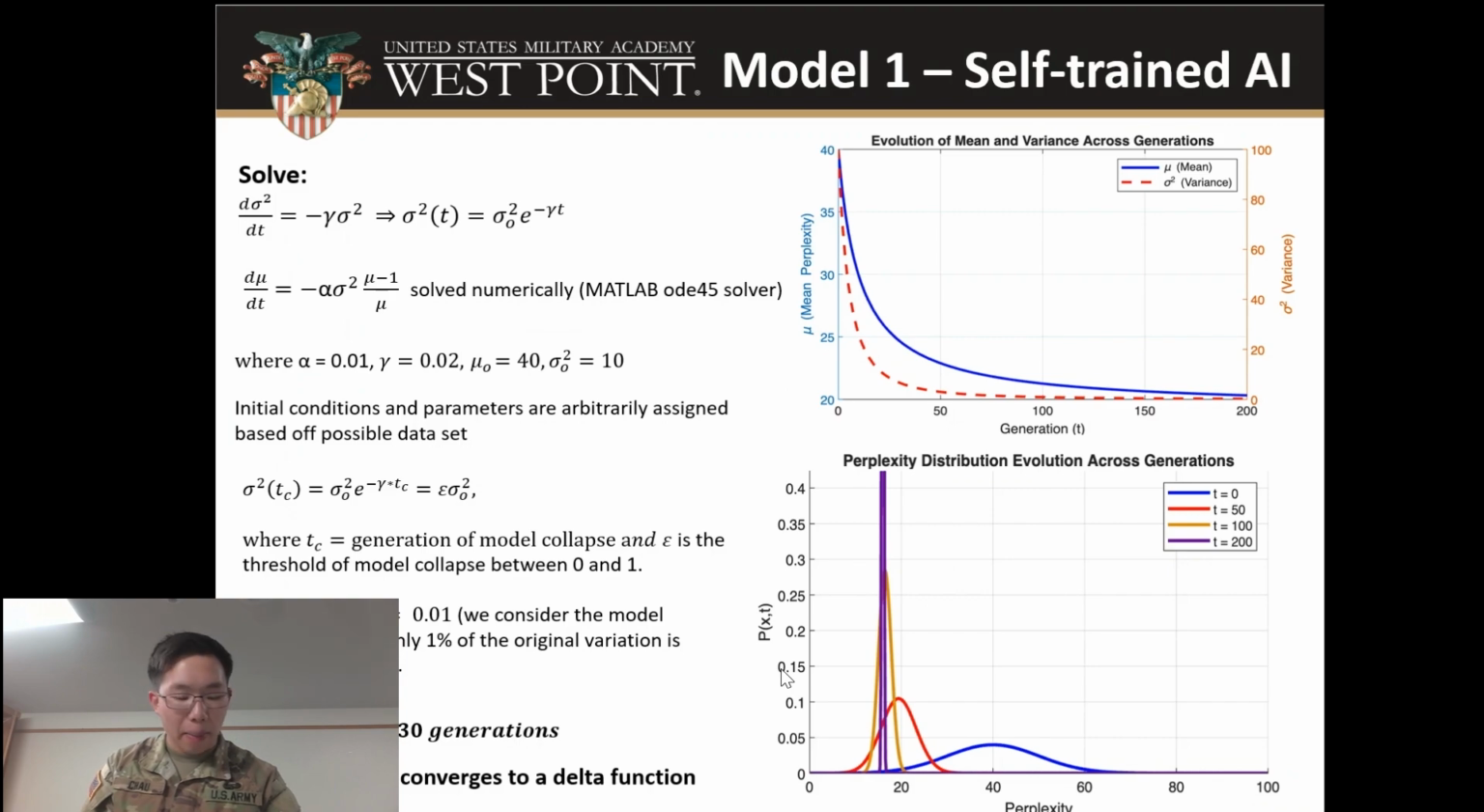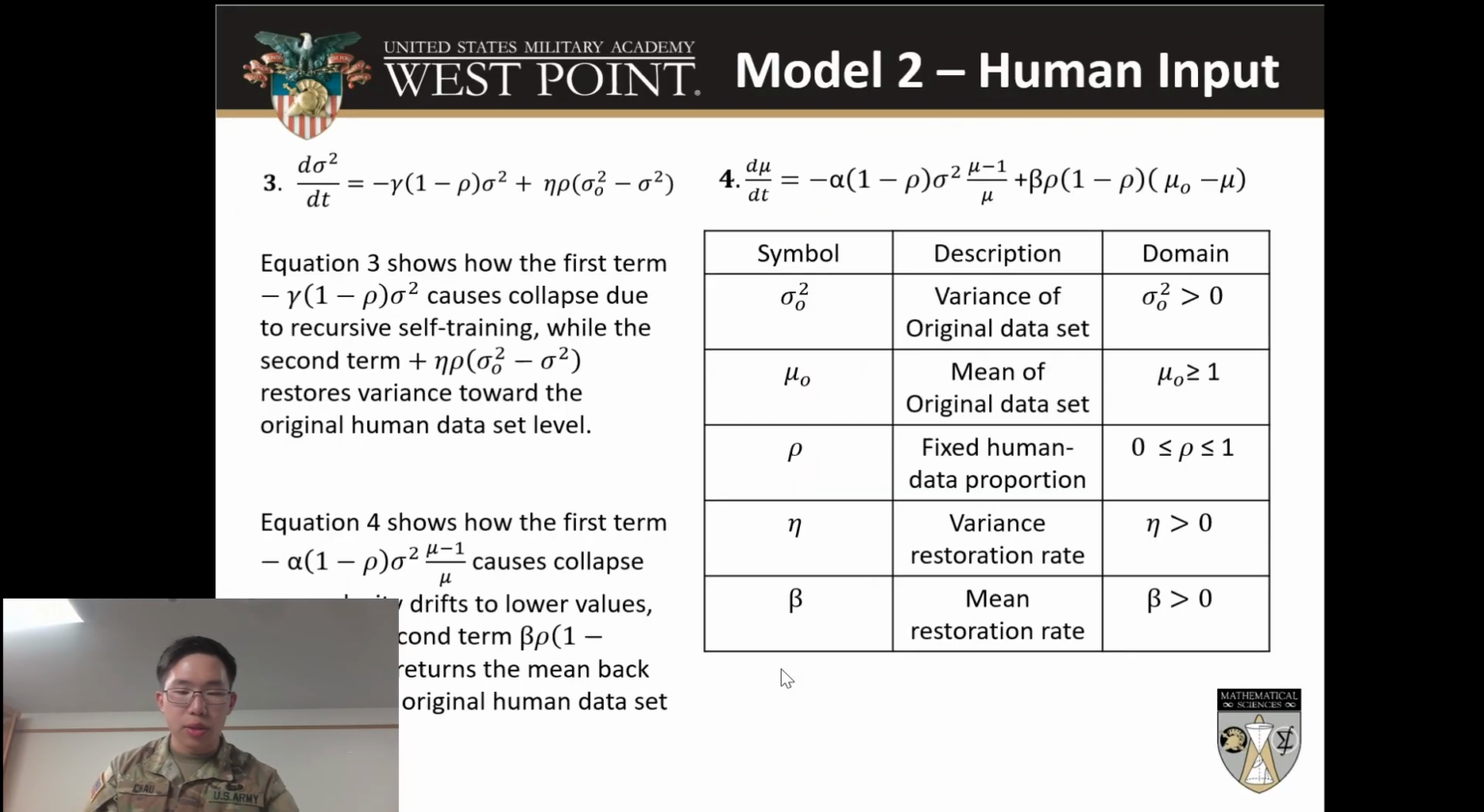So we have to define what collapse practically means. We set epsilon, some value between 0 and 1, to be the threshold for collapse. And we're able to predict the number of generations it takes for the collapse to occur. So the results are that the model converges to a delta function, and we're able to predict the number of generations it takes for the collapse to occur. On to the next model.